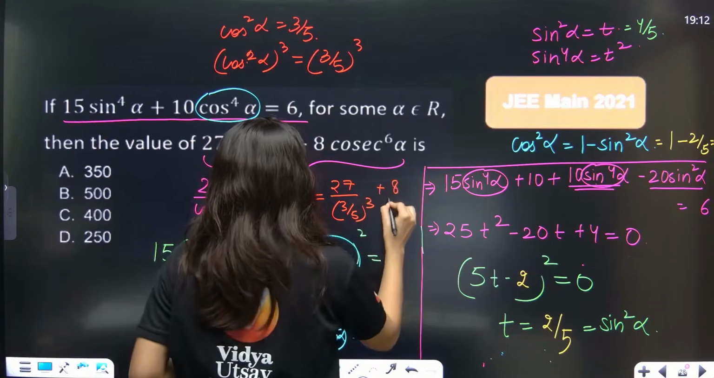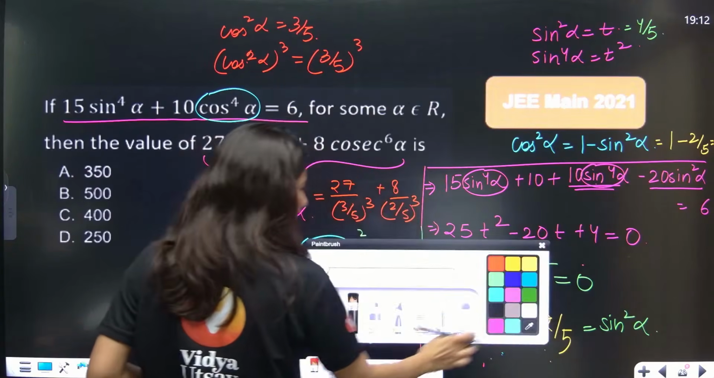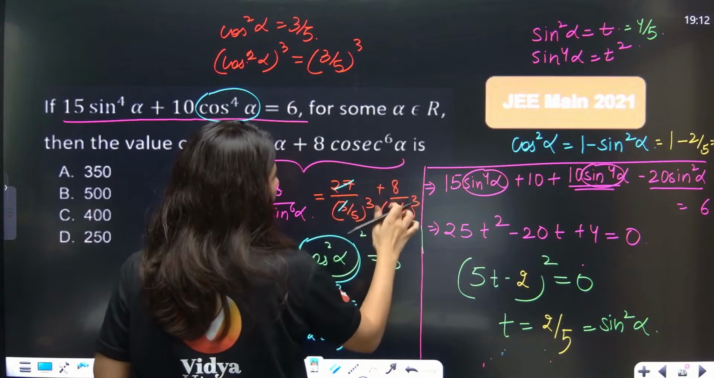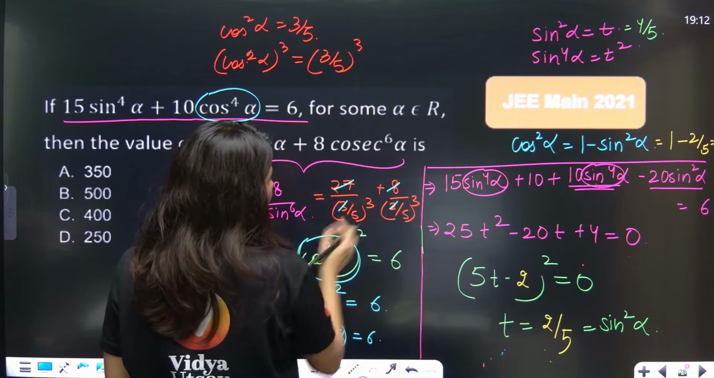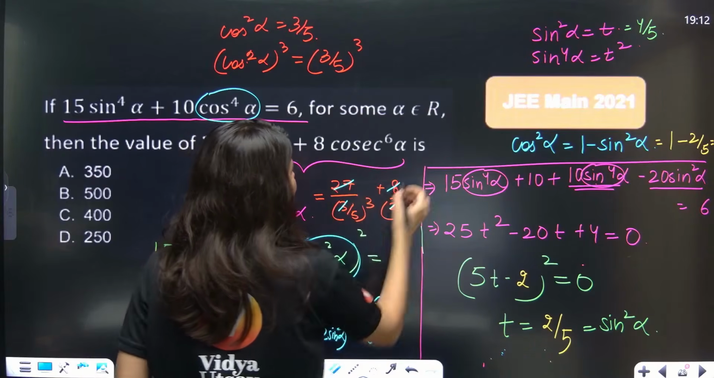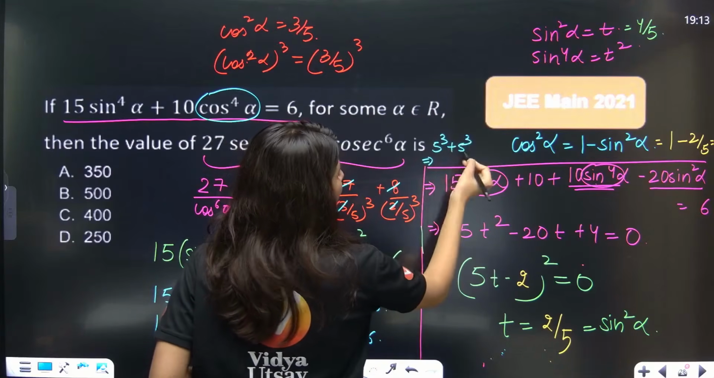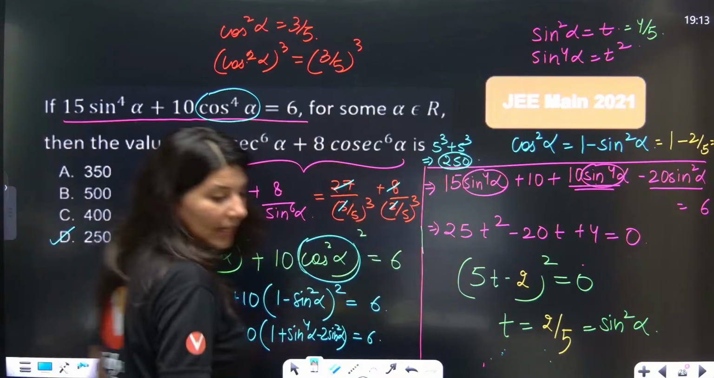Similarly, this is 8 upon (2 by 5) cube. Clearly, if you solve it, you'll see: 3 cube and 27 gone, 2 cube and 8 gone, so only 5 cube. 5 cube plus 5 cube is the answer. So the answer is 5 cube plus 5 cube, which is nothing but 125 plus 125, 250. Option D is absolutely correct.